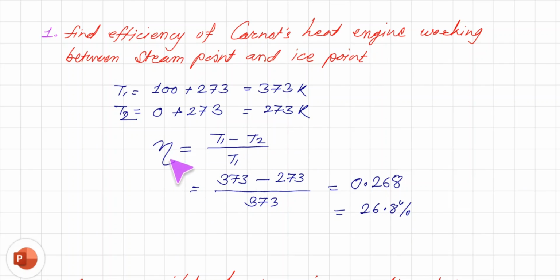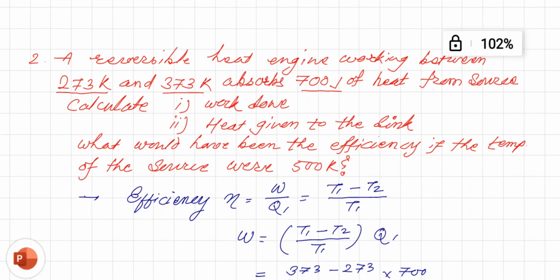Remember that efficiency eta is equal to T1 minus T2 upon T1. Another formula when heat is given is Q1 minus Q2 upon Q1. Let us consider another problem. A reversible heat engine works between 273 Kelvin and 373 Kelvin.